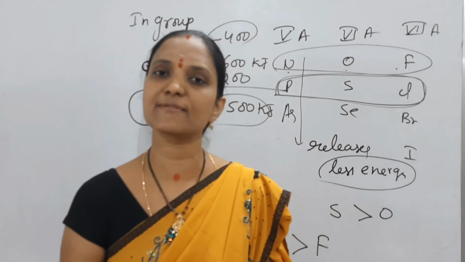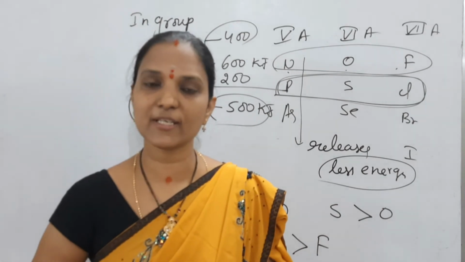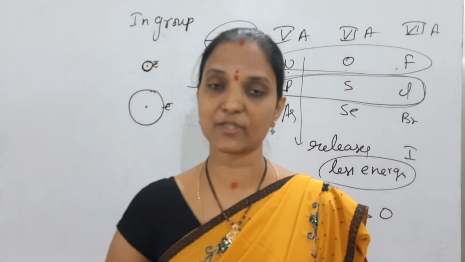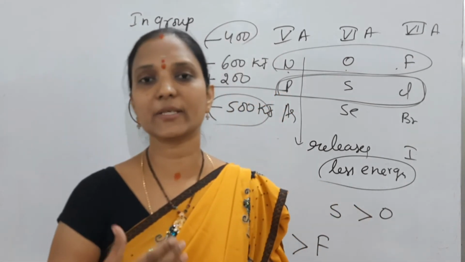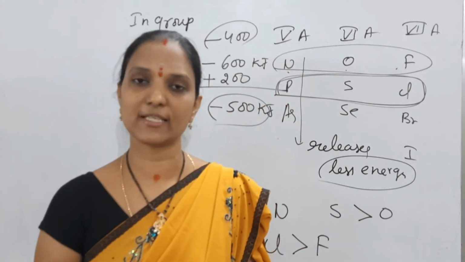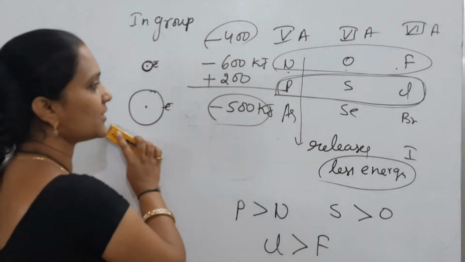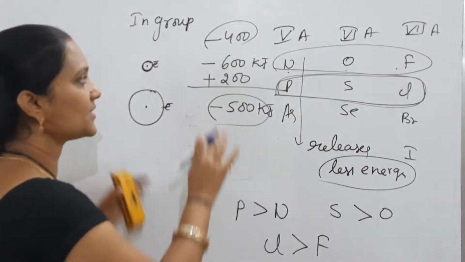First element size is very small. Because of very small size, electron-electron repulsions increase. To overcome these repulsions, it requires some amount of energy. That's why second element is greater than first element. So chlorine electron affinity is more than fluorine. Okay, this is in group.